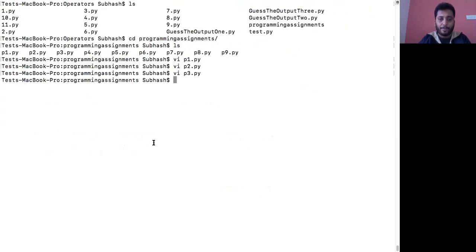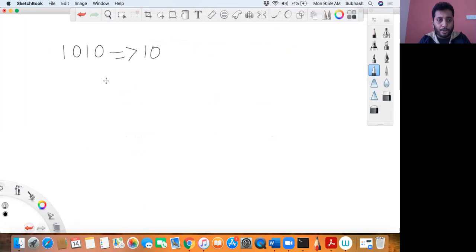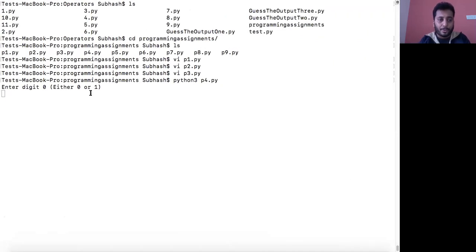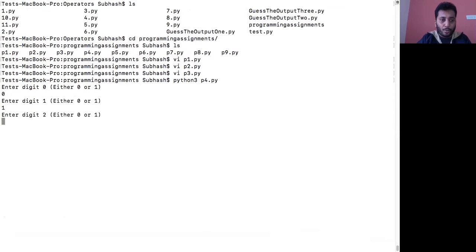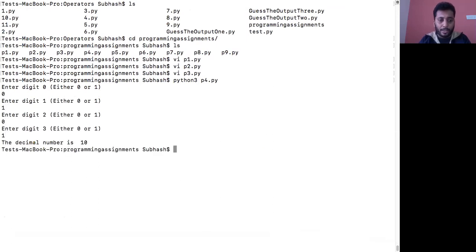Let me see if it works. I'll first run the code, then we will see how the code is written. python3 p4.py, enter digit 0. What is digit 0 in this? It is 2 to the power 0, right? This is 2 to the power 0, this is 2 to the power 1, this is 2 to the power 2, and this is 2 to the power 3. So I'll enter 0th digit 0, then 1, 0, 1. The decimal number is 10. I got the output as 10.